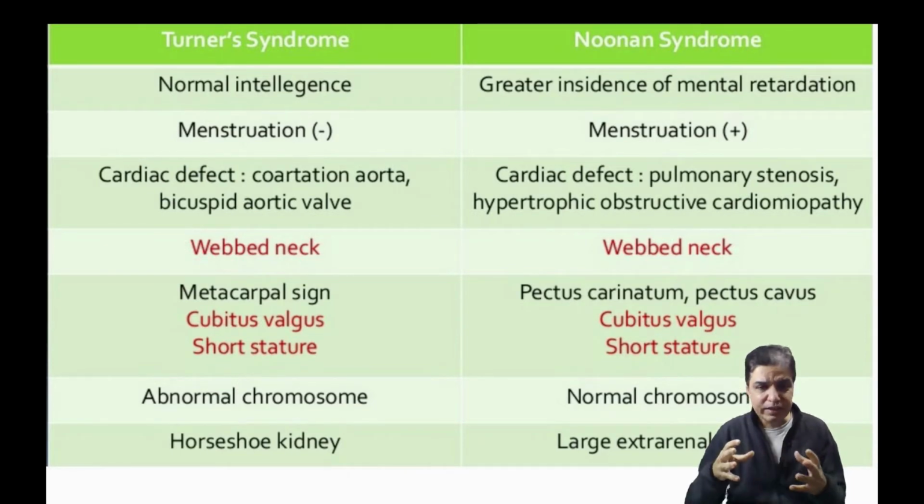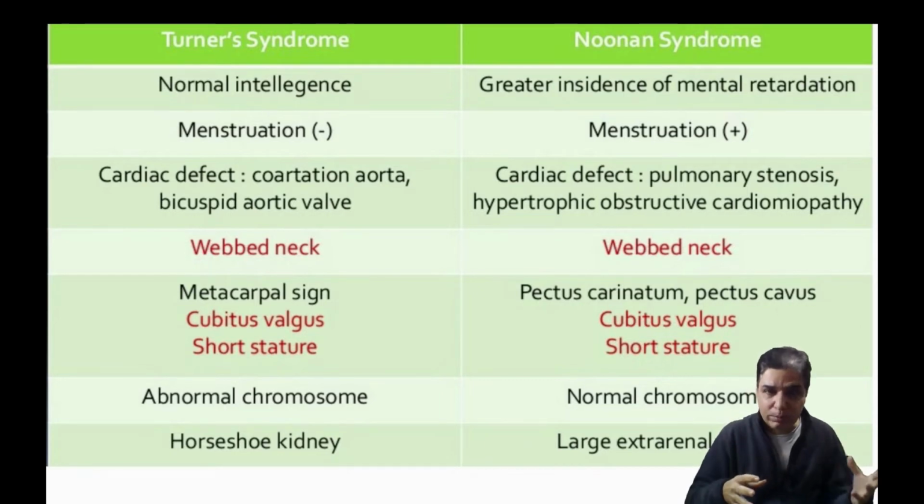So how do we clinically differentiate? Number one, Turner syndrome always and always occurs in females. The phenotype would always be female. Noonan syndrome, on the other hand, can occur in males as well as females. Now, coming down to one of the major clinical differences between Turner and Noonan syndrome is the intellect. Turner syndrome girls have got normal intelligence IQ levels, and though they might have short stature, in terms of their intellectual capabilities, they are quite equal to their normal peers.